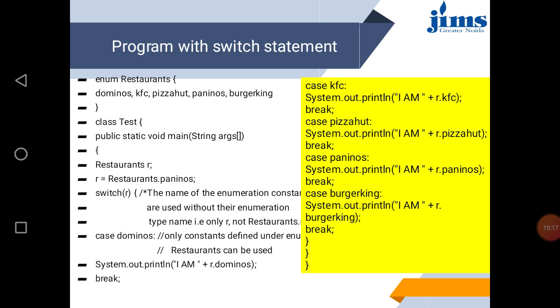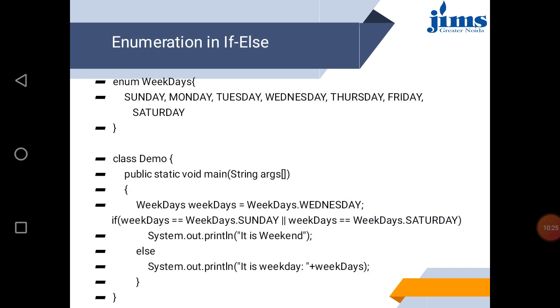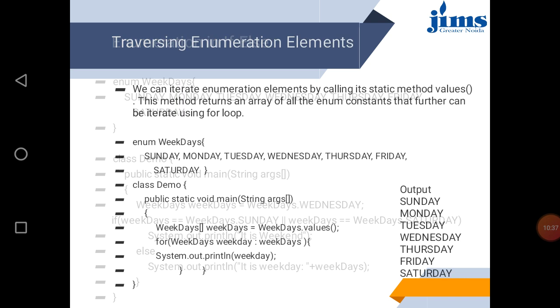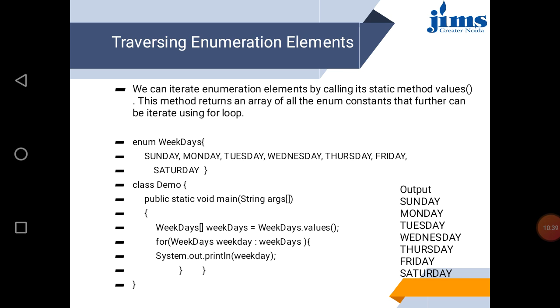So when it goes, the appropriate output shows in the program. And we can also use enumeration in an if else statement. We can traverse and get the output.